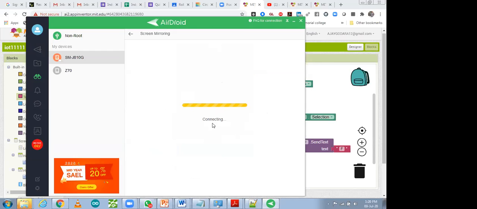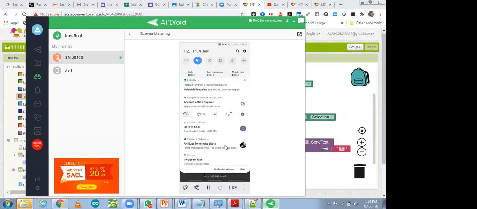After downloading your app, you will be able to open it. How do you open it? That is very simple. Just run your APK and you will be able to run it. Let it get connected. Yes, it is connected. Okay. So this one is my app over here.